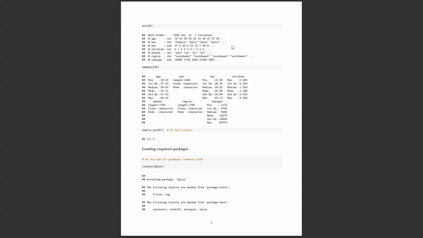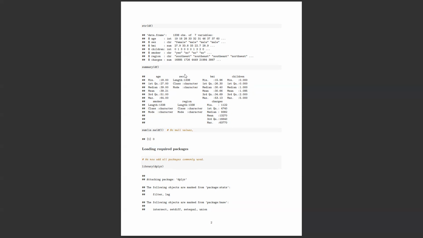We either change them into factors, or binary if there are two categories like male and female, using methods like one hot encoding in Python. Here I used the as.factor function to change every string column to a factor.